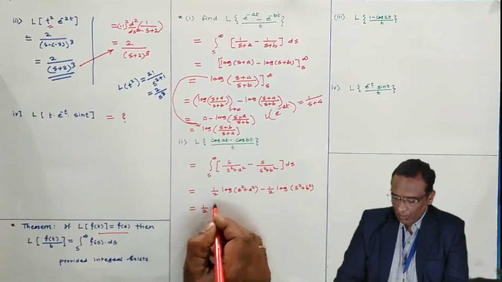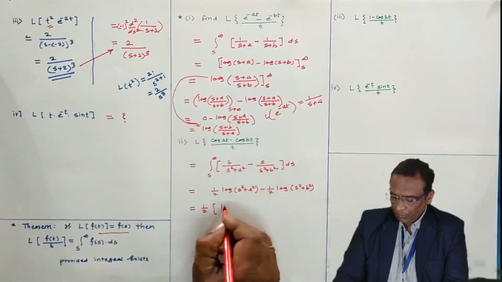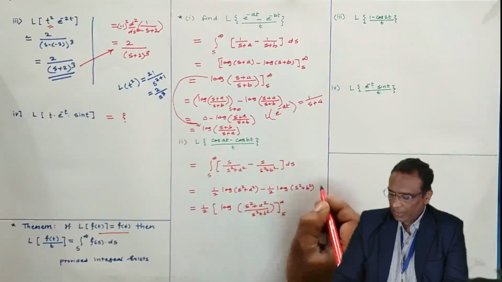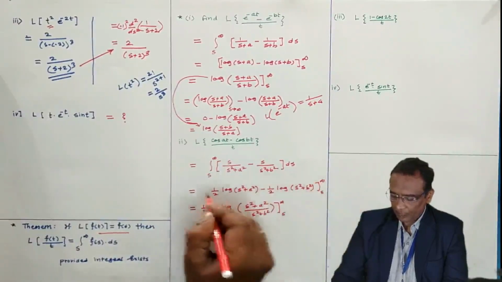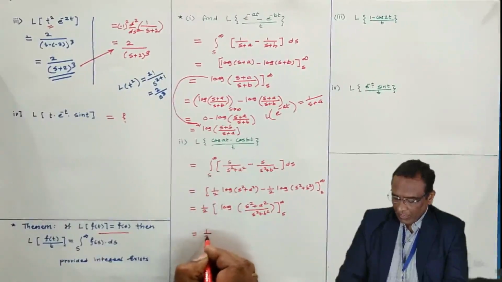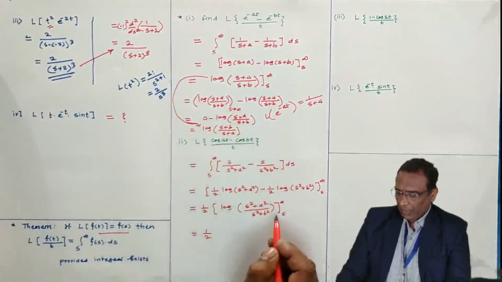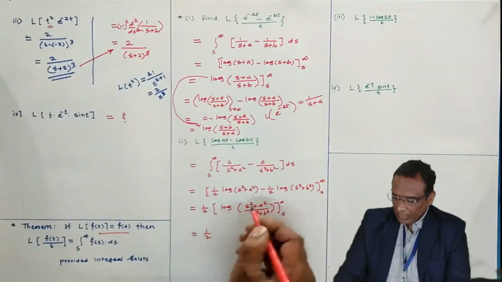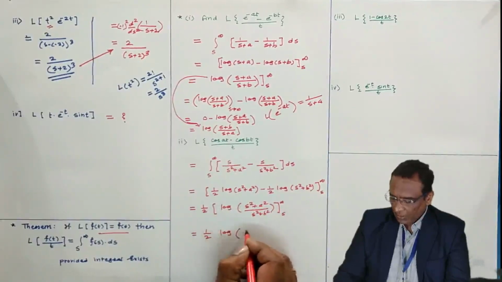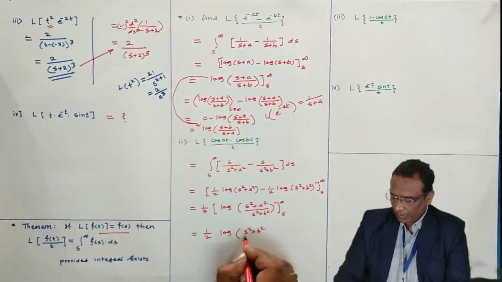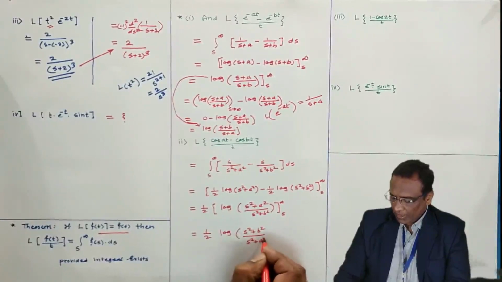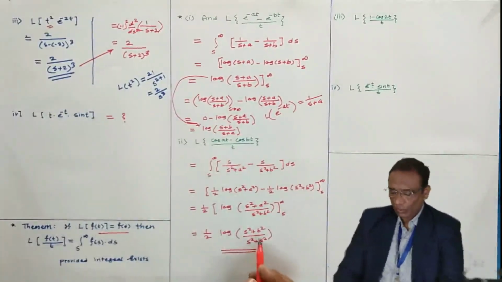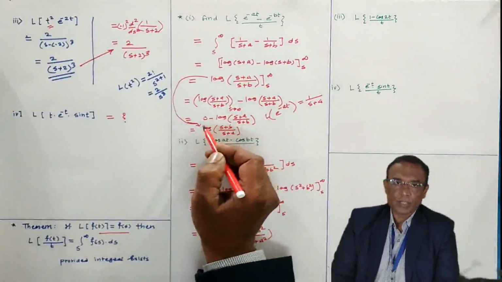1 by 2 is common. Log of a minus log of b is log of a by b. Lower limit is s and upper limit is infinity. That I have to write here, s to infinity. Now, as I told you previously, to put s equal to infinity, put s equal to s, you just interchange the denominator and numerator, that's all. You can write it directly in this way when you solve MCQs. In offline examination, you have to prove how the 0 has come for s tends to infinity.